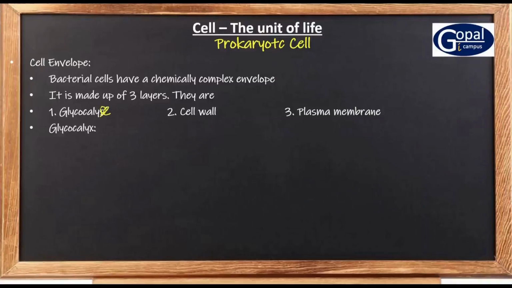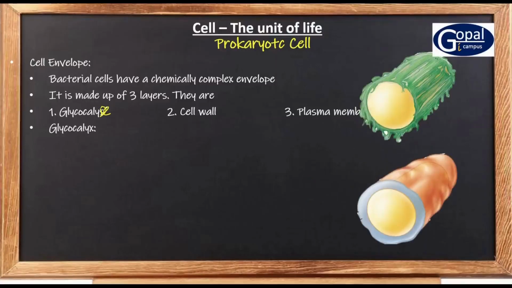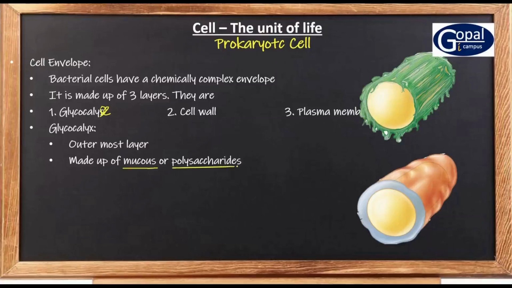Glycocalyx. So what is glycocalyx? Glycocalyx is the outermost layer of the cell envelope. In the previous diagram we have seen, it is the outermost layer of the cell envelope. This glycocalyx is made up of mucus or polysaccharides. It helps in protection of the bacteria and also adhesion of the bacteria to the surfaces.